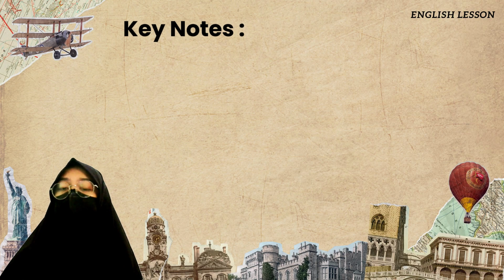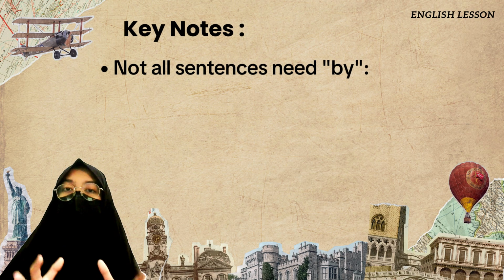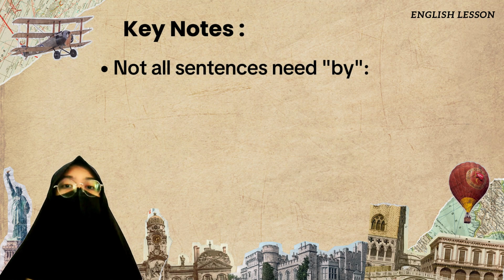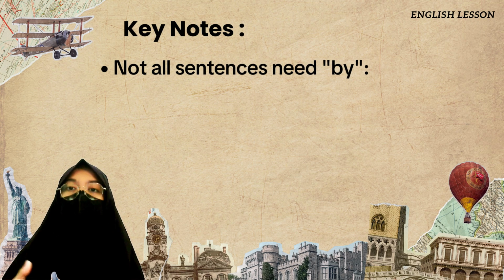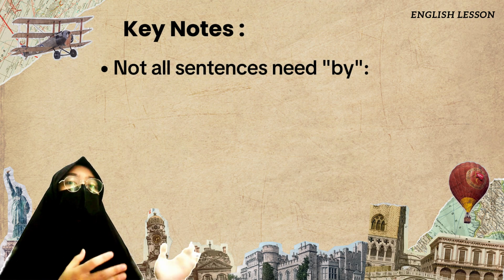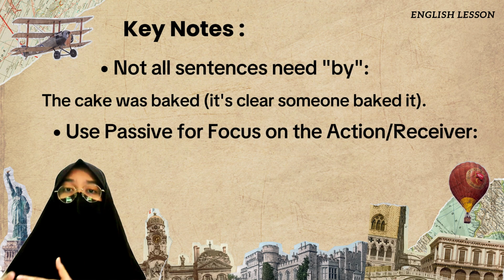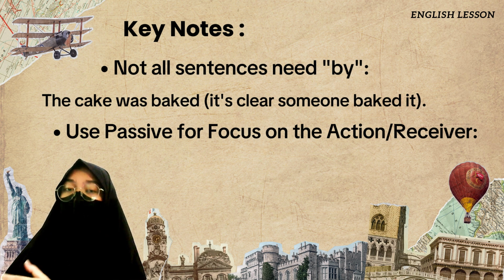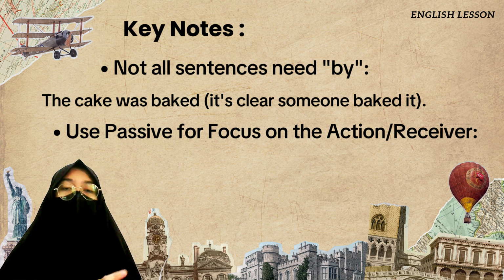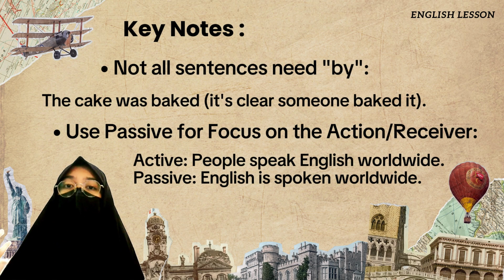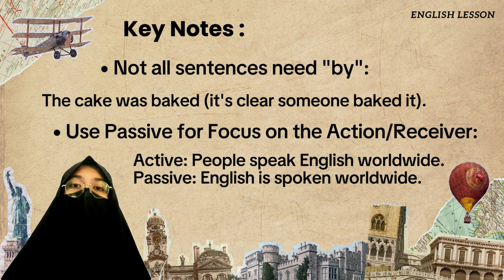Here there is a key note: not all sentences need by. If the doer is unimportant or obvious, you can omit by plus subject. The example is "The cake was baked." It is clear someone baked it. And another key note: use the passive to focus on the action or receiver. The example, the active is "People speak English worldwide," and the passive is "English is spoken worldwide."